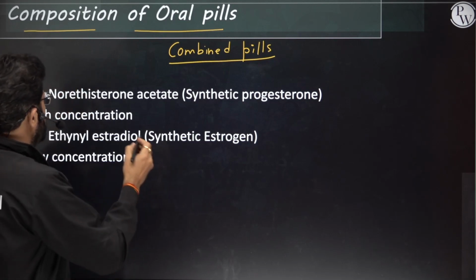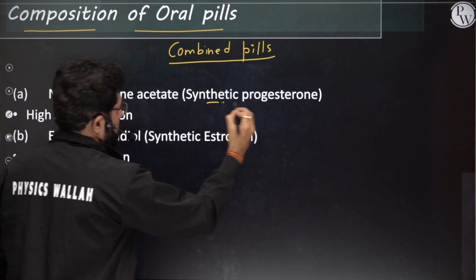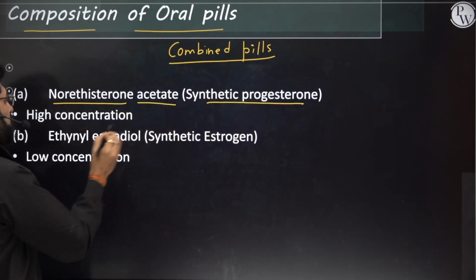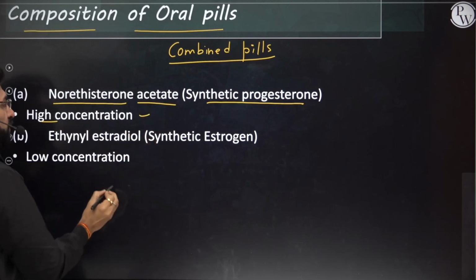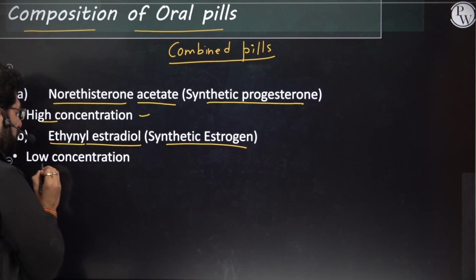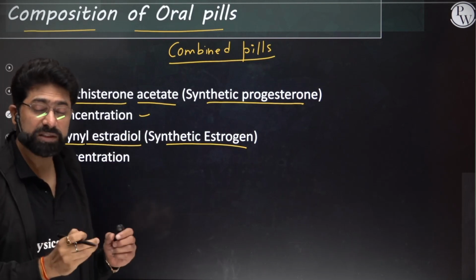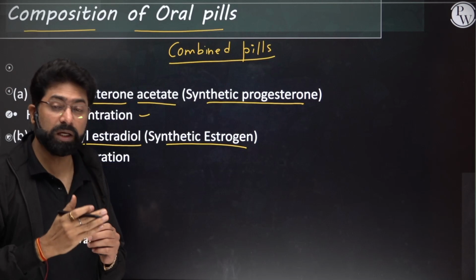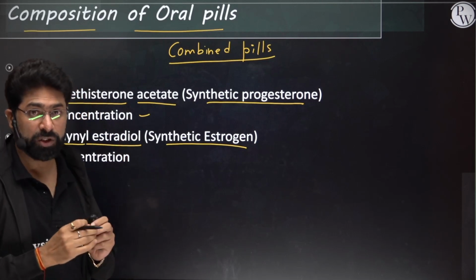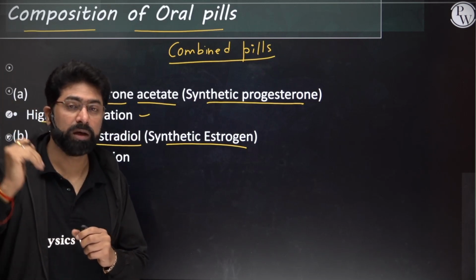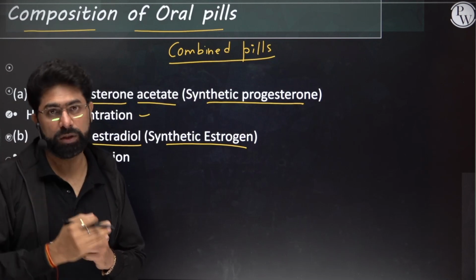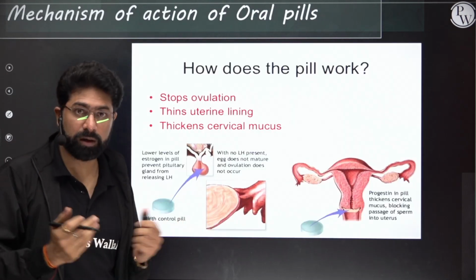Here we have synthetic progesterone, norethisterone acetate, in high concentration, whereas synthetic estrogen is ethinyl estradiol, in low concentration. Always remember that there should always be a high concentration of progesterone. When there's a high concentration of progesterone, it will block the FSH and LH release, and that will not allow ovulation.